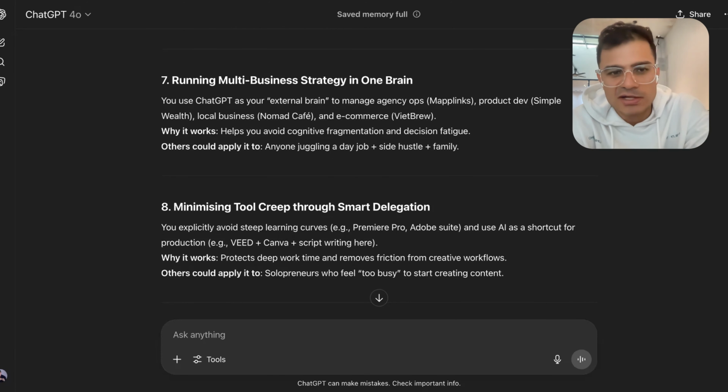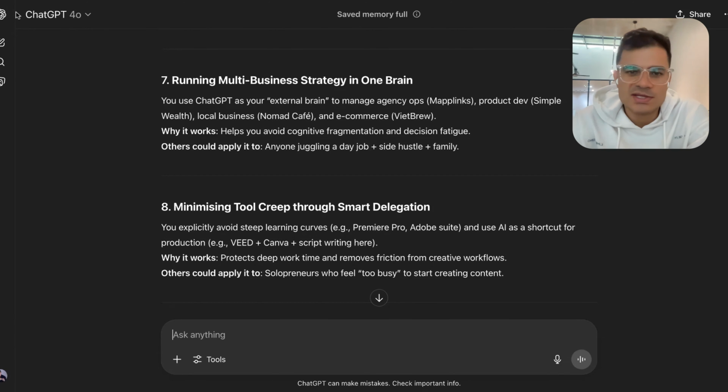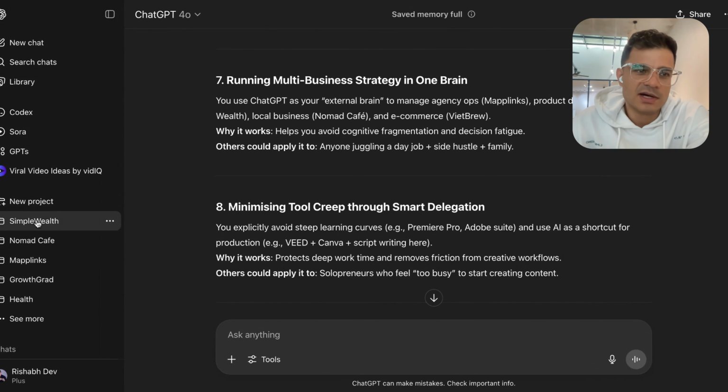Running multi-business strategy in one brain. So essentially, ChatGPT is now my second brain. I don't have a second brain tracking mechanism on Notion anymore. I just use ChatGPT for that. As you have seen, there are different folders, and basically every folder is a different person. It's like a different brain, because one person is running a cafe, one person is running a digital agency, one person is running a YouTube channel.